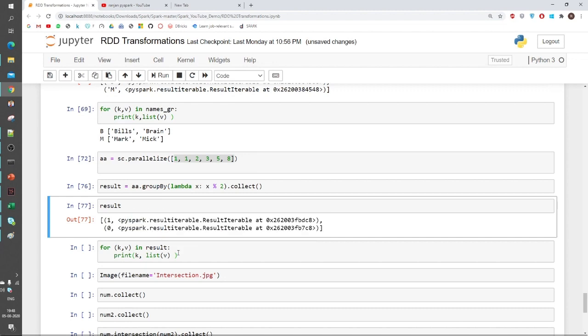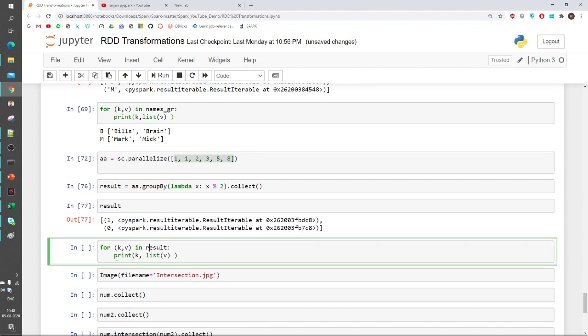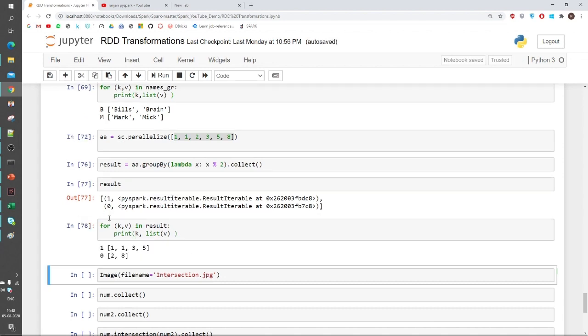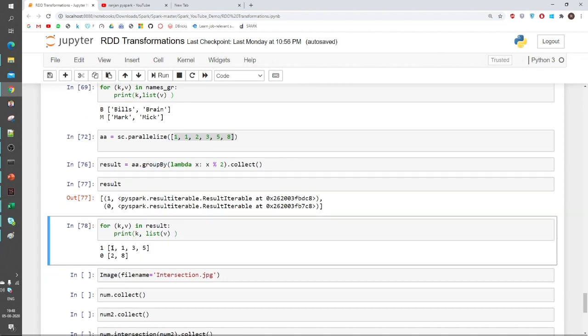So I will have to convert it into a list. So I'm running a loop for kv in result. It will print like this structure. So if I am dividing these elements by 2, I am getting remainder 1, otherwise 0.